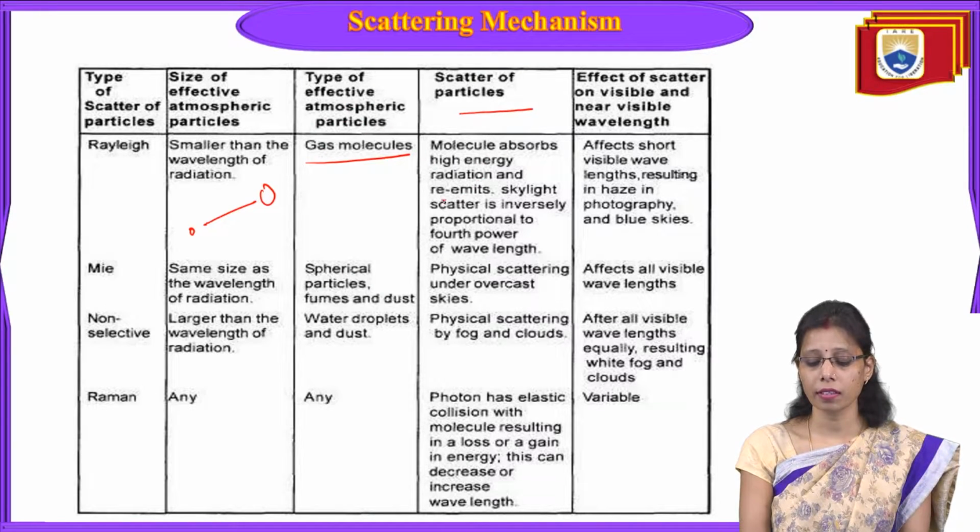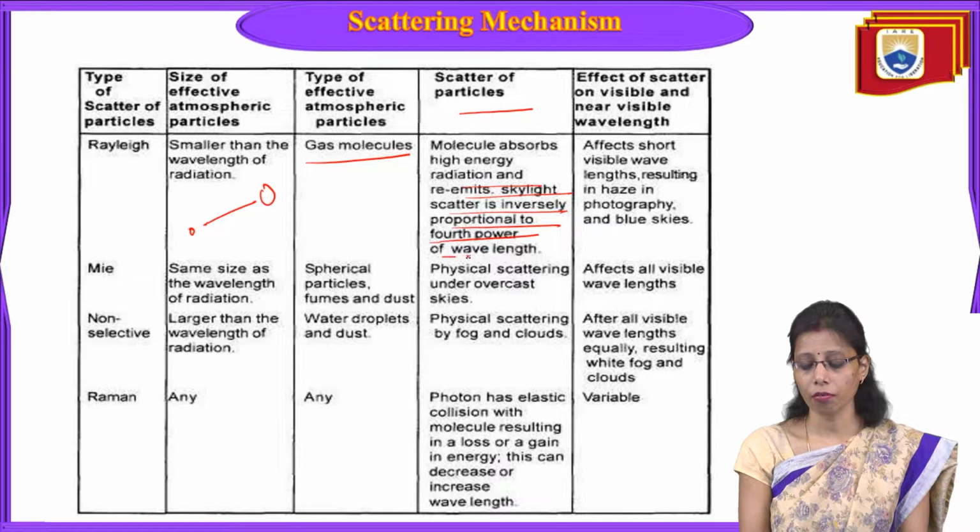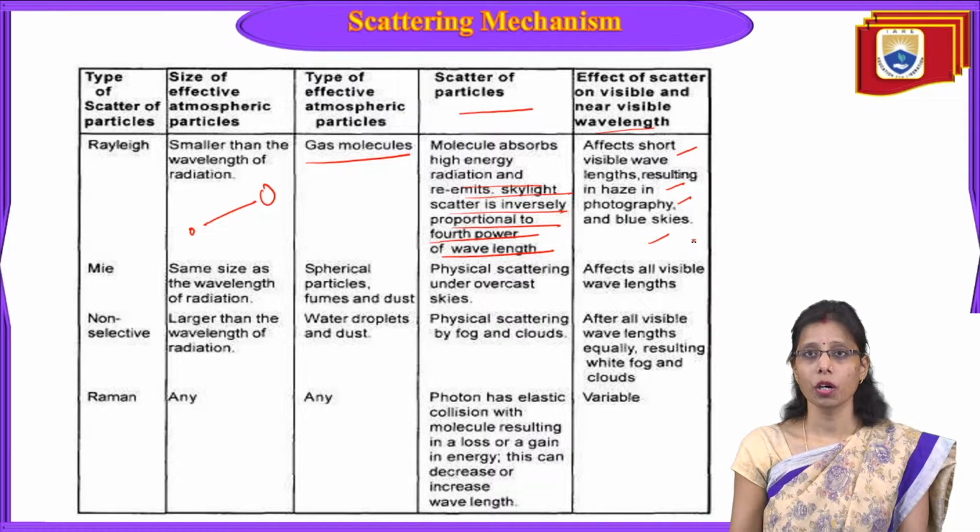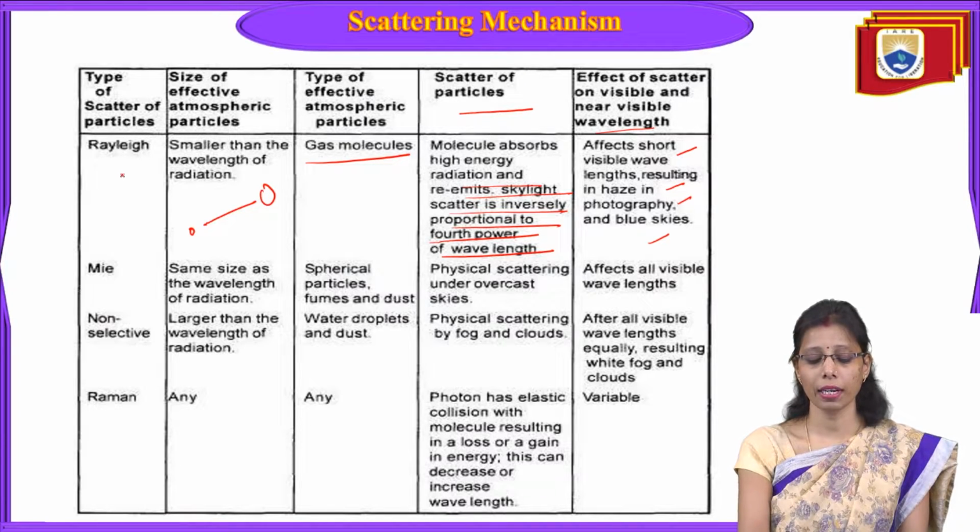The molecule absorbs high energy radiation and re-emits it, as skylight scatter, inversely proportional to a power of the wavelength. It affects short visible wavelengths, resulting in haze and blue skies. So why do we see a blue sky? It is due to this Rayleigh scattering.